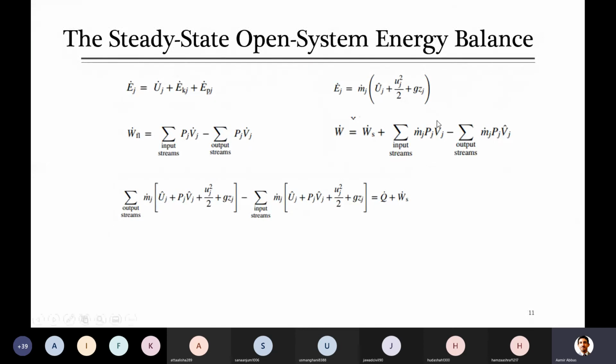So you take this part of flow work, which was on the right side of the equation, to the left side and take m common out of the three energies.